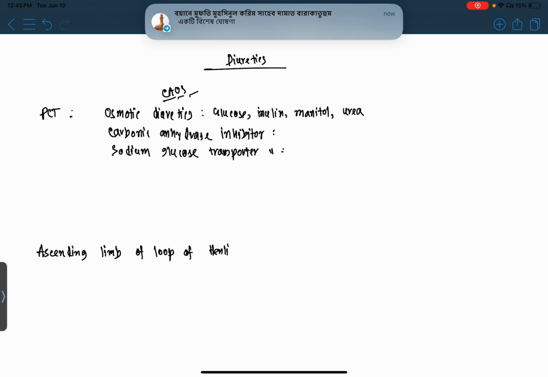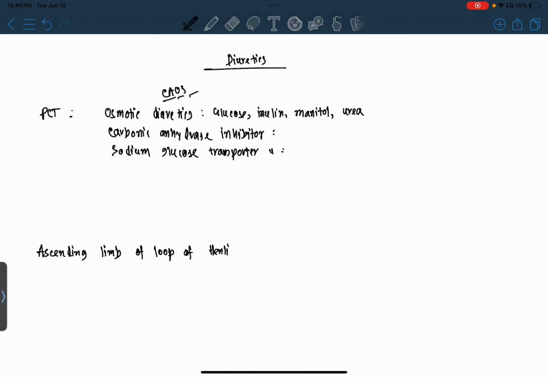Which are carbonic anhydrase inhibitors? Carbonic anhydrase inhibitors are acetazolamide, benzolamide, and dorzolamide.